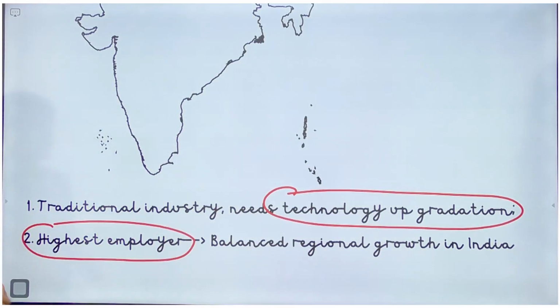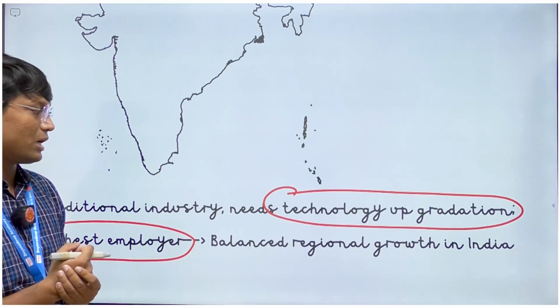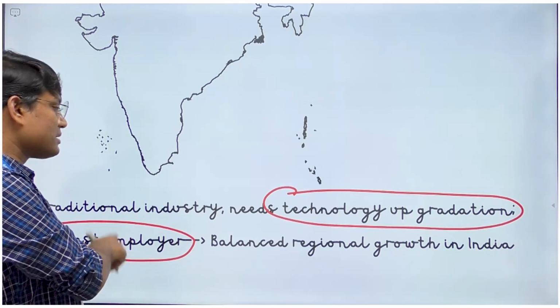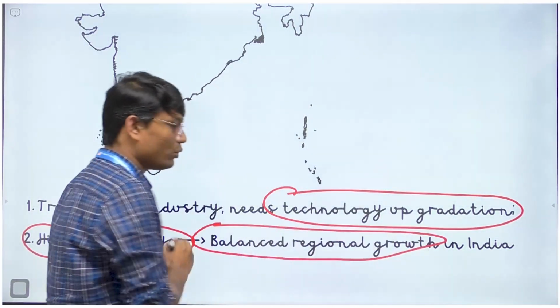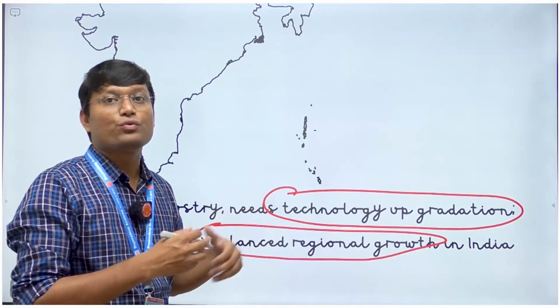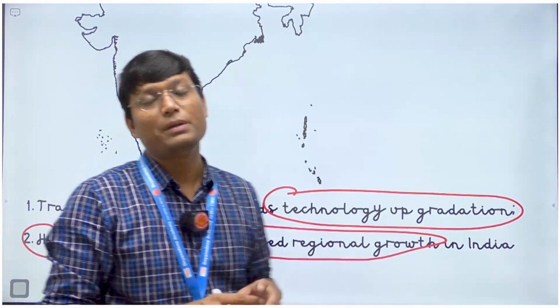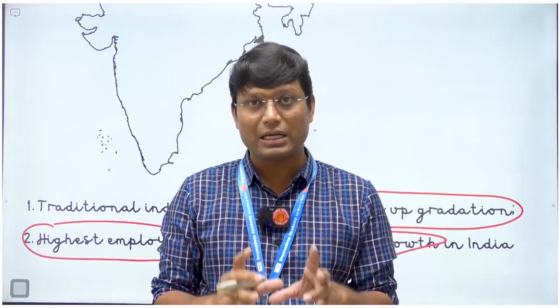See, this is one of the highest employers in the country. Okay, and since it is one of the highest employers in the country, it can contribute to balanced regional growth. It can bring in balanced regional growth, and that is why we should focus more on developing this particular area. Okay, so that is how I am going to construct my answer.